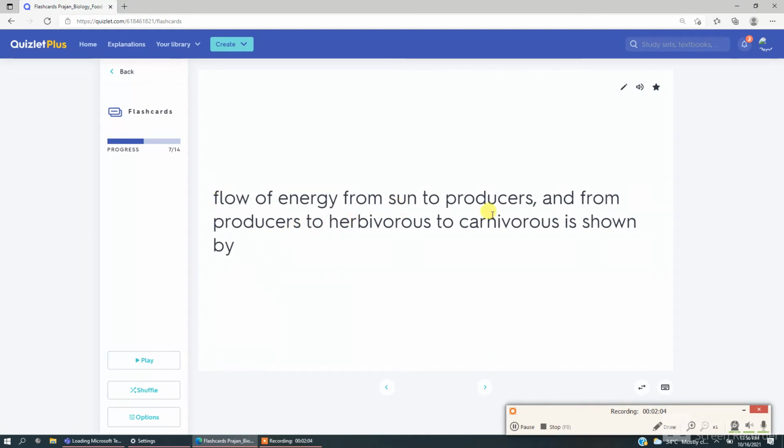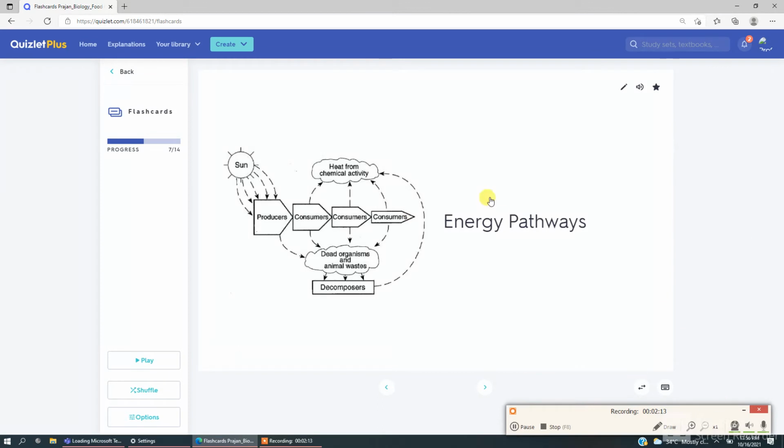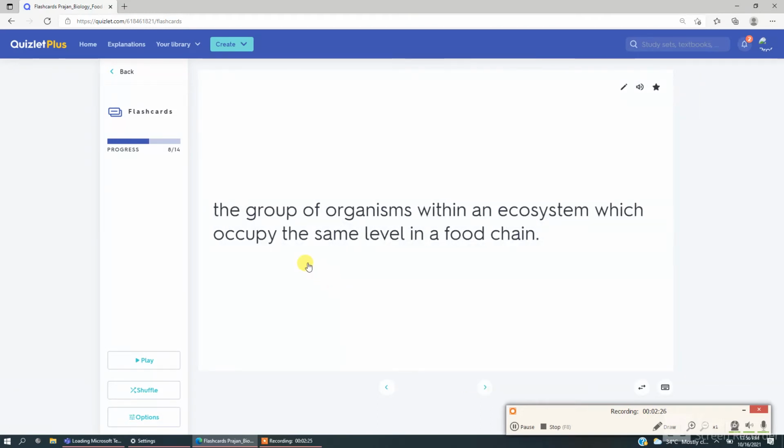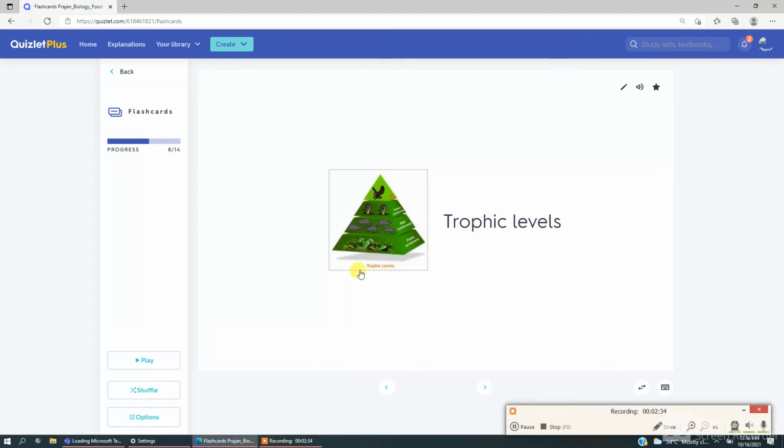Flow of energy from sun to producers and from producers to herbivores to carnivores is shown by energy pathways. Energy pathways is the flow of energy from sun to producers and from producers to herbivores to carnivores. The group of organisms within an ecosystem which occupy the same level in a food chain is called as the trophic levels.